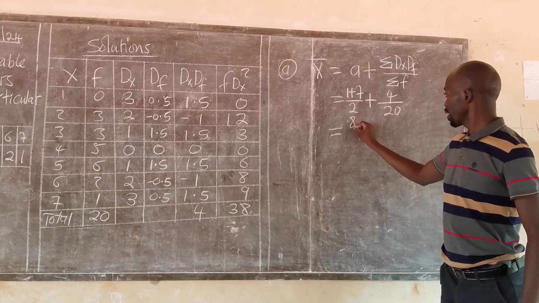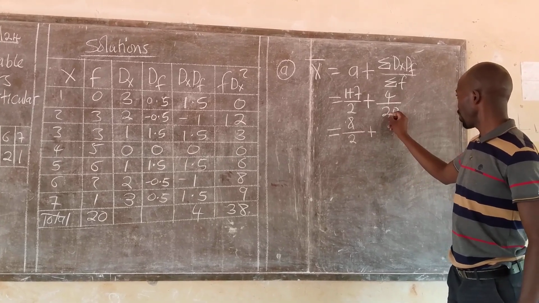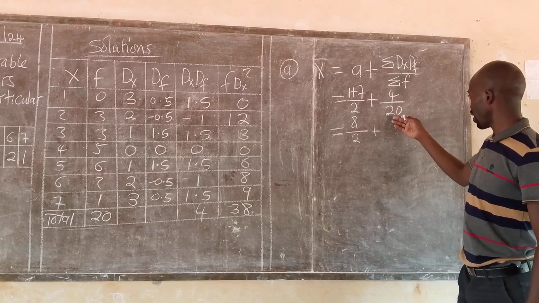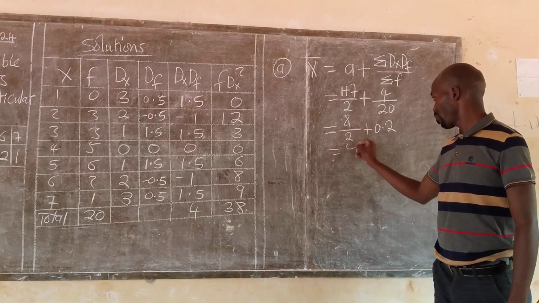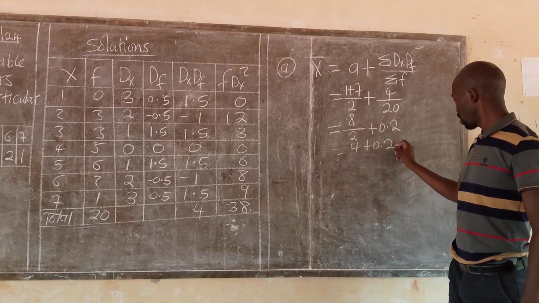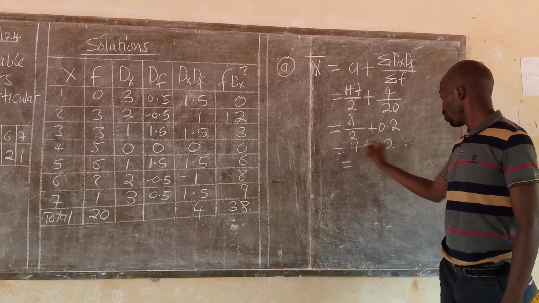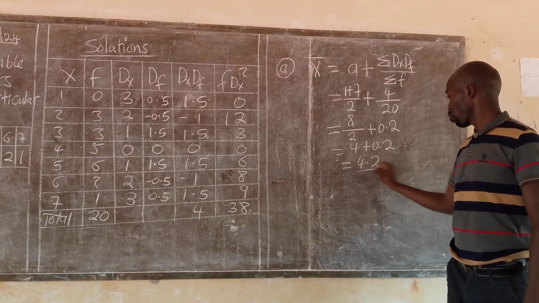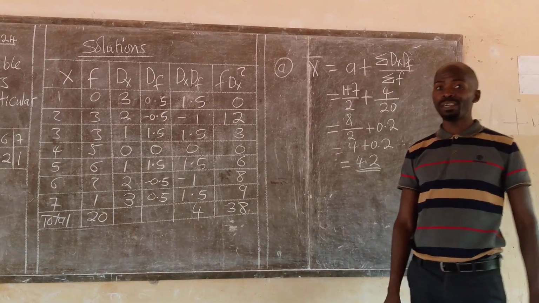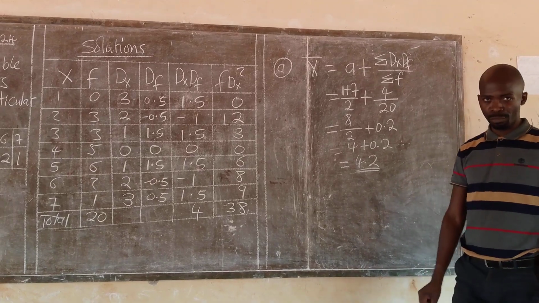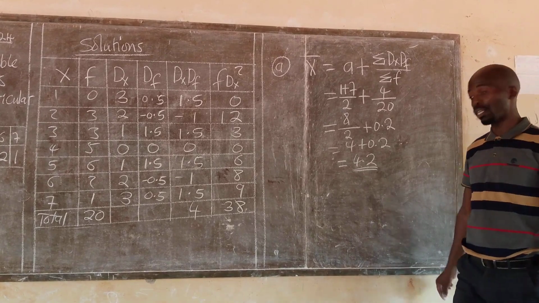So this is 8 divided by 2 plus 4 divided by this, that gives us a 0.2. Then this gives me 4 plus 0.2, and the result is 4.2. So 4.2 is the mean of this data, which can be verified using other traditional methods. And the answer will be exactly like that, with no absolute error.